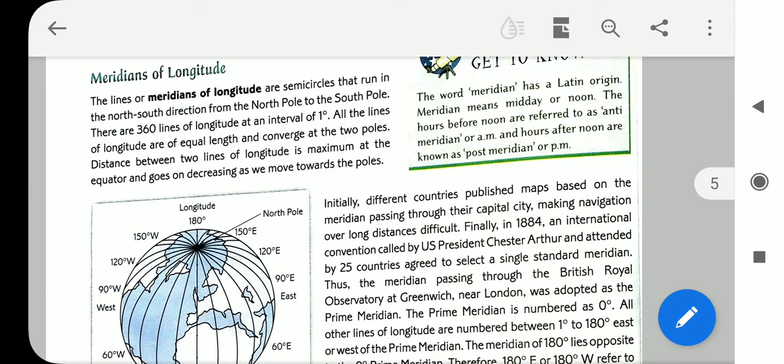I want to repeat the paragraph again. Initially, different countries published maps based on the meridian passing through the capital city. Capital city means the main city. This made navigation over long distances difficult. Finally, in 1884, an international convention called by US President Chester Arthur and attended by 25 countries agreed to select a single standard meridian.